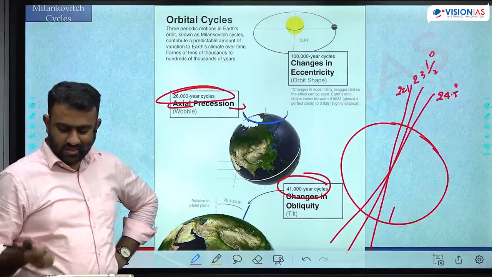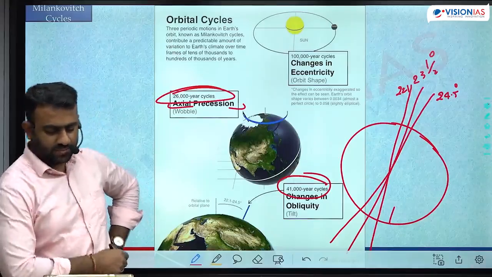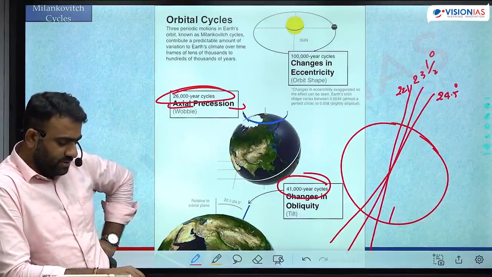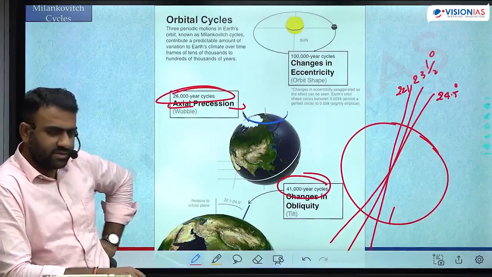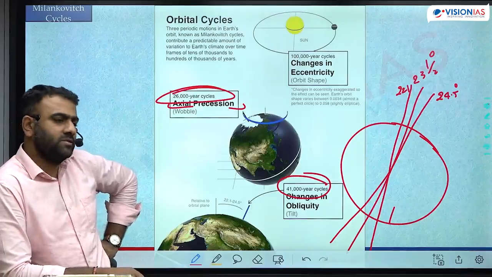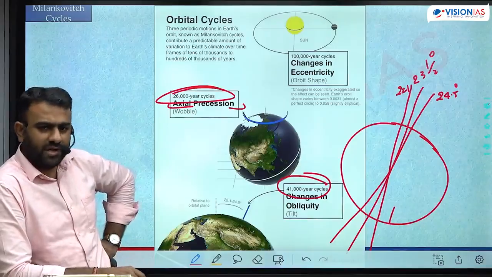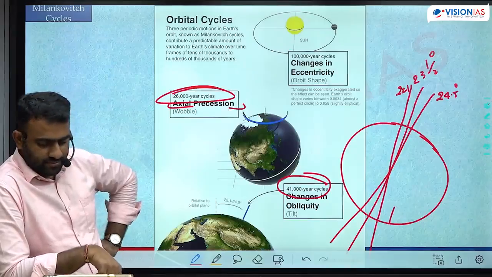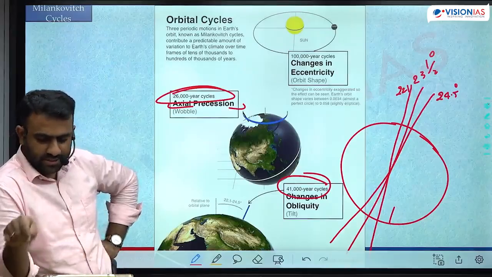So we covered the basics related to the Earth. In the next part we'll be covering the universe, the origin of the universe, life cycle of stars, and the solar system. This is all prelims-related, so we'll quickly cover it, and we will limit it to only the geographical aspect. So that will continue in the next class.